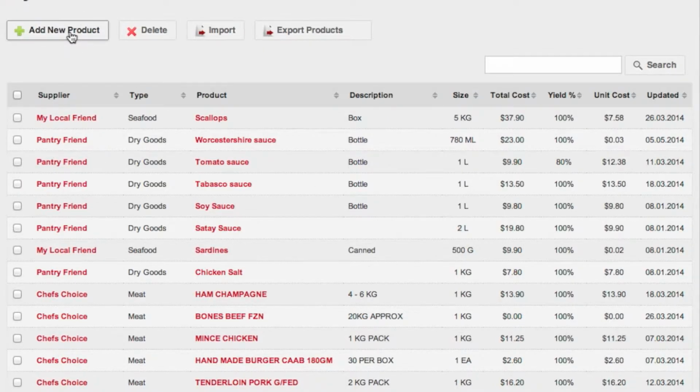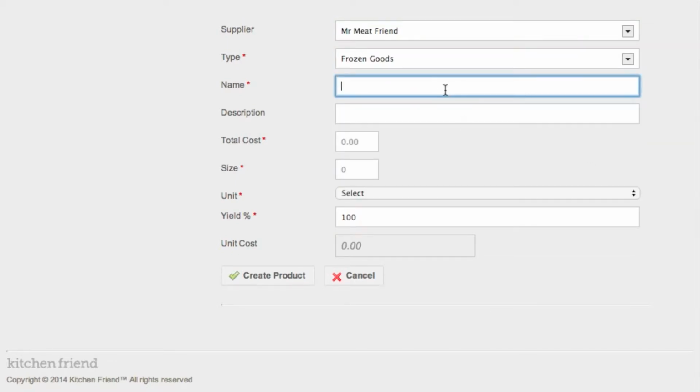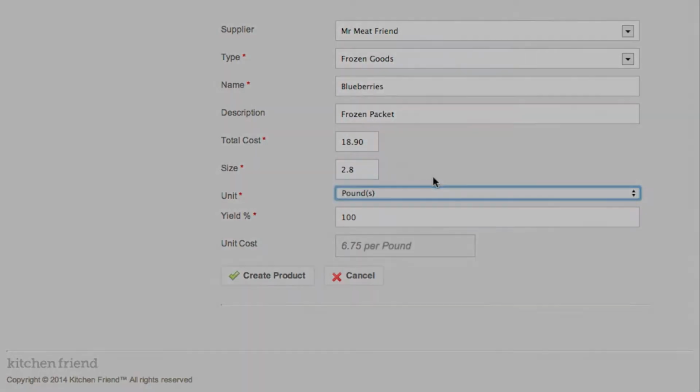To create new products, click on the Add New Product button. Then simply fill in the product details: supplier name, type of product, the name, any type of description you want to help describe the product, the total cost, the size it comes in.